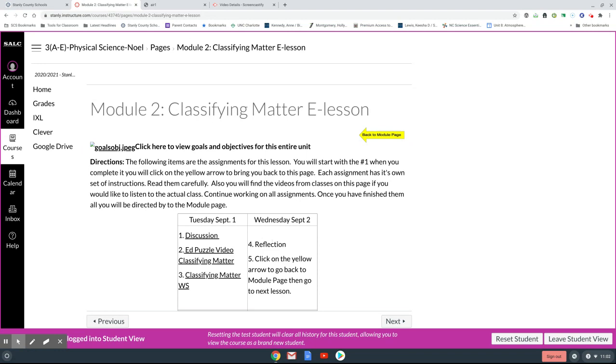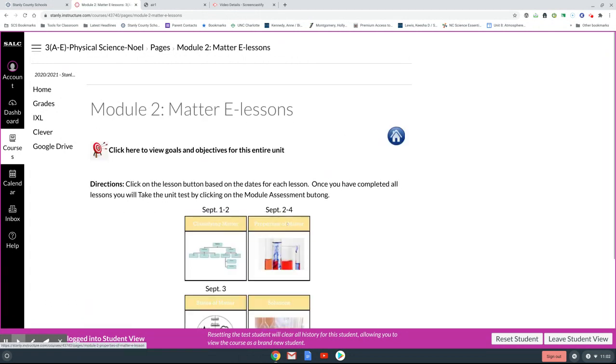Tomorrow you'll do a reflection, and then you will go back to this page and start properties of matter. That is our next unit. Through Friday, you should get through these two sections here. Next week, we will have these two, and you'll probably test next week. So we're moving kind of fast. You need to make sure you are keeping up and getting your assignments submitted.